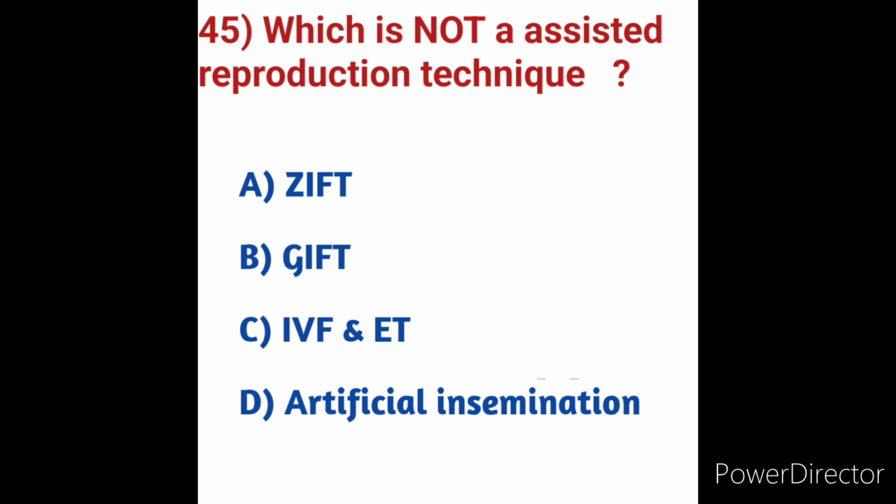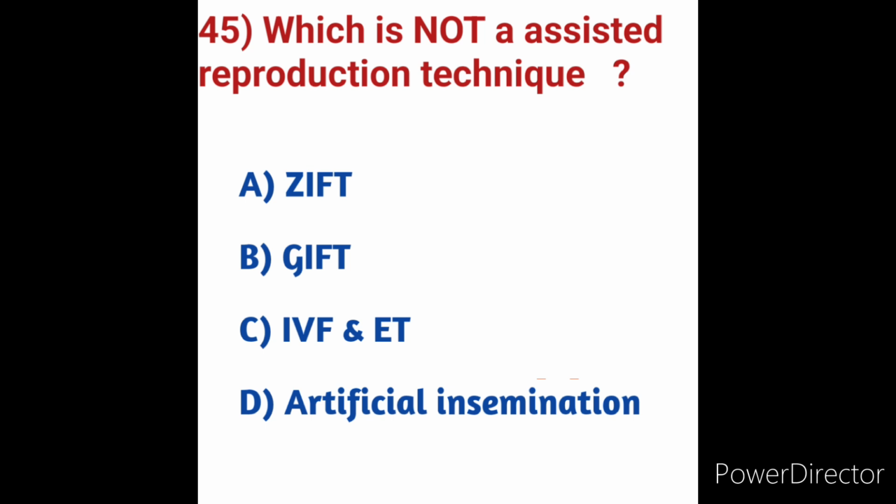IVF and ET. We will see clearly. Option A, ZIFT, zygote intrafallopian transfer. ZIFT means zygote intrafallopian transfer. Option B, GIFT means gamete intrafallopian transfer. Option C, IVF means in vitro fertilization, and ET means embryo transfer.